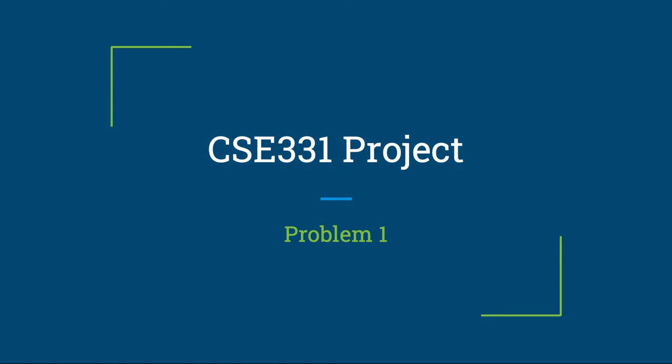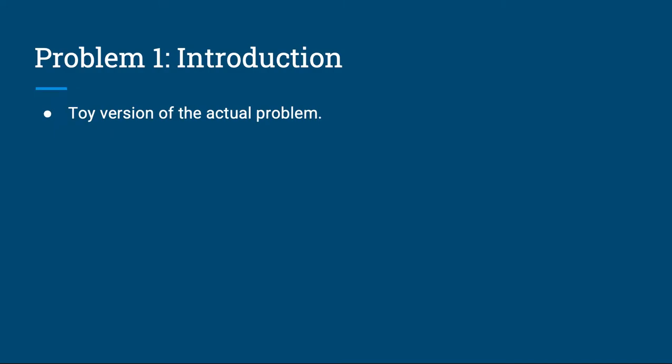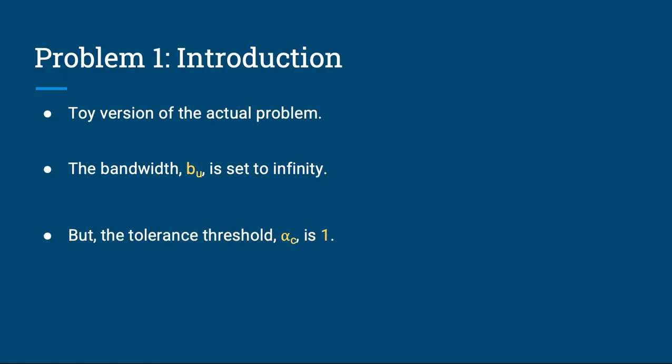In this video, we'll give an overview of problem 1 while also discussing the notions of revenues and penalties for this problem and beyond. So we've reduced the actual problem involving for profit only to a toy version, that is problem 1. Here, the constraint on the actual problem, the bandwidth value b sub u, is set to infinity. So effectively, this is not a concern while thinking of solutions. But clients are not so lenient, and the tolerance threshold, alpha c, the meaning of which will become clear later in this video, is set to 1. However, the infinitely high bandwidth b sub u values offset the stricter tolerance threshold alpha c values.